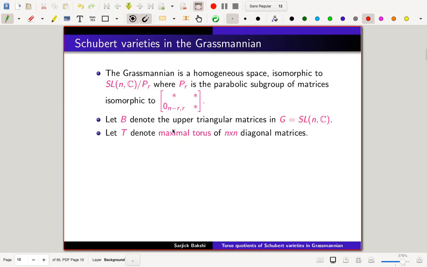Let B denote the group of upper triangular matrices, as is more common in the literature. They are basically the Borel subgroup. And let T be the group of n by n diagonal matrices, which is a maximal torus inside B. So the setup is T inside B inside G, and P_r is somewhere there.